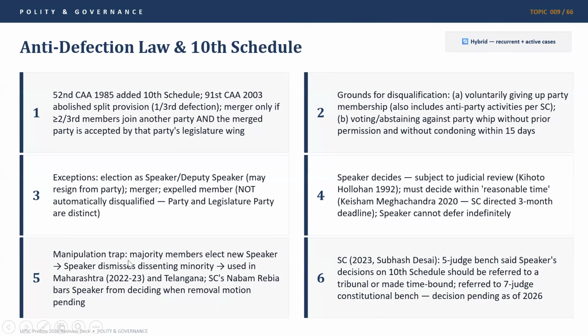What is the manipulation trap? Majority members elect new speaker. So speaker dismisses dissenting minority, which was used in Maharashtra and Telangana. So again, Nabam Rebia case, which we saw, which was very important related to governor's powers also. It bars the speaker from deciding when removal motion is pending. That is, if there's a dismissing motion against the speaker himself, then the speaker cannot decide whether the anti-defection proceedings against some MPs or MLAs should go ahead or not.